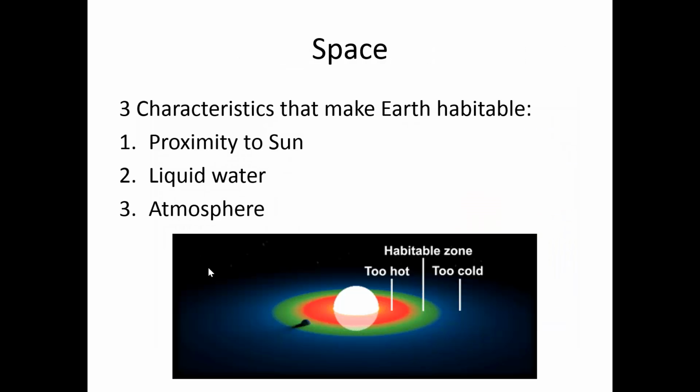Finally, we talked about space. We talked about 3 characteristics that make Earth a habitable planet, meaning it makes Earth just right for life to exist. First is the proximity to the sun. It's not too hot and it's not too cold. Second, we have liquid water here on Earth. And third, there's an atmosphere. It's the gases surrounding Earth that protect us from ultraviolet rays of the sun and help to trap in the heat from the sun. Let's take a look at a question.